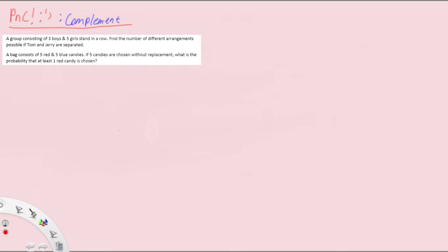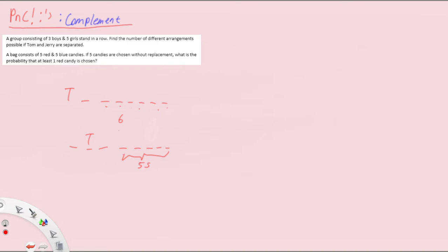And let's say you try to really think of cases. Let's say Tom is right here, then you notice that Jerry has 1, 2, 3, 4, 5, 6 spots to go to. But if Tom is not at the edge, let's say somewhere in the second seat, third seat, fourth seat, fifth seat, sixth seat, seventh seat, you notice that, hey, Jerry has only 5 spots to go. So there's this difference that you need to cater to. And that's not something we want to try to figure out.